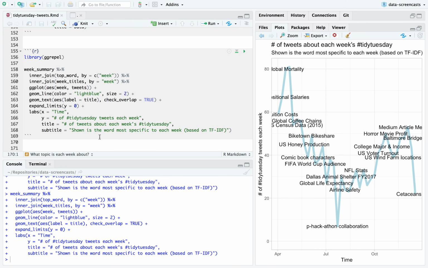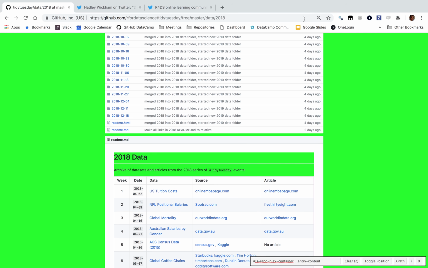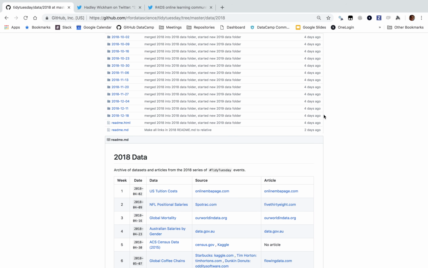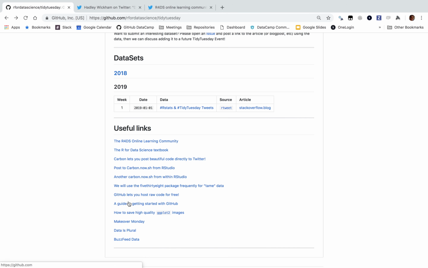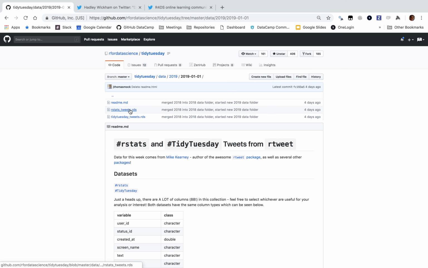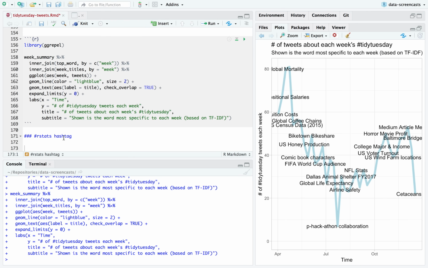Okay. I have a few more minutes, and one thing I wanted to do was look at our rstats hashtag. I'm excited about that. I actually want to try looking at the other data set using SelectorGadget, and let's grab the rstats tweets. That's a much bigger file. Makes sense. I'm going to copy the link address. Okay.